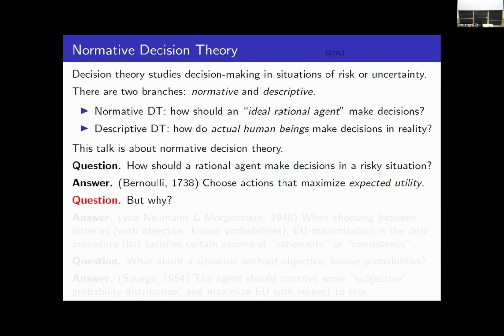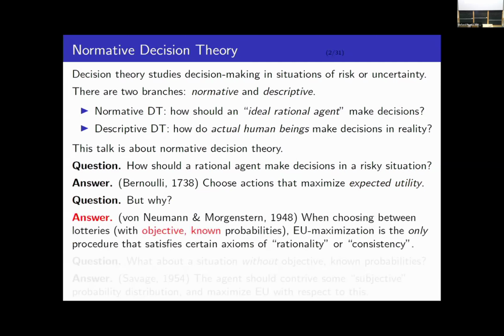One answer to that question was given by von Neumann and Morgenstern in 1948. They imagined a situation where the agent has to choose between different lotteries, which assign objective known probabilities to the outcomes. They said that if the agent is going to choose rationally between these lotteries, then she has to maximize expected utility, because that's the only procedure that satisfies certain axioms of rationality or internal coherence.